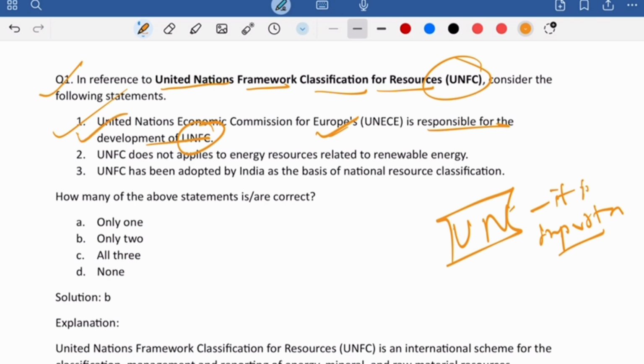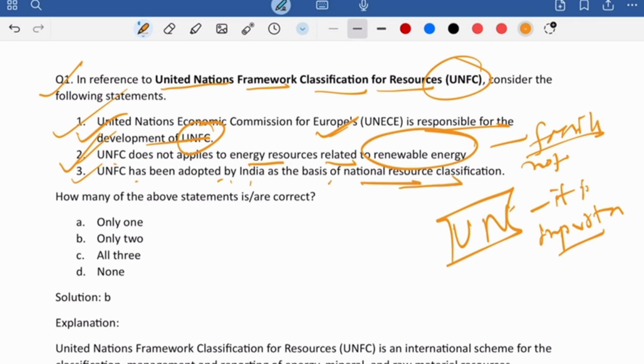Okay. Second statement, if you see: UNFC does not apply to energy resources related to renewable energy. It applies only to fossils, not renewable, as per the statement. We will see what exactly this is. Now, third statement: UNFC has been adopted by India as the basis of national resource classification. So exactly, I will tell you about UNFC.